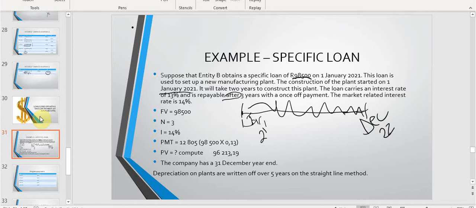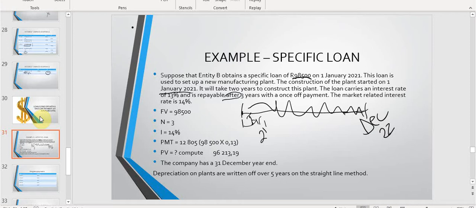The market rate is 14% and the loan carries an interest rate of 13%. So this is typically how you know that you are now busy with a payment in the future. They tell you it's a once-off payment, and then you have two interest rates. You have the interest rate that is carried by the liability, and then you have the suggested market interest rate for that liability.